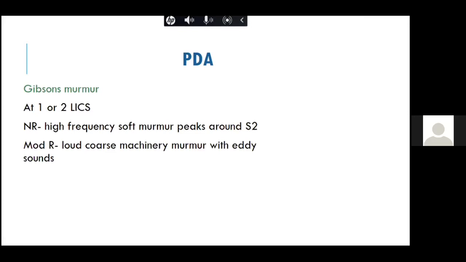Also, one of the typical things about the PDA continuous murmur is that it is the only continuous murmur which usually peaks at the second heart sound. Some continuous murmurs peak in the diastole, some during the systole, but this is the only continuous murmur which peaks at the second heart sound or just after it. If the PDA is non-restrictive, then you get a high frequency soft murmur which peaks around S2. However, if the PDA is moderately restrictive, then you get a loud coarse machinery murmur, with the eddy sounds I already discussed. A lot of clicks are heard.